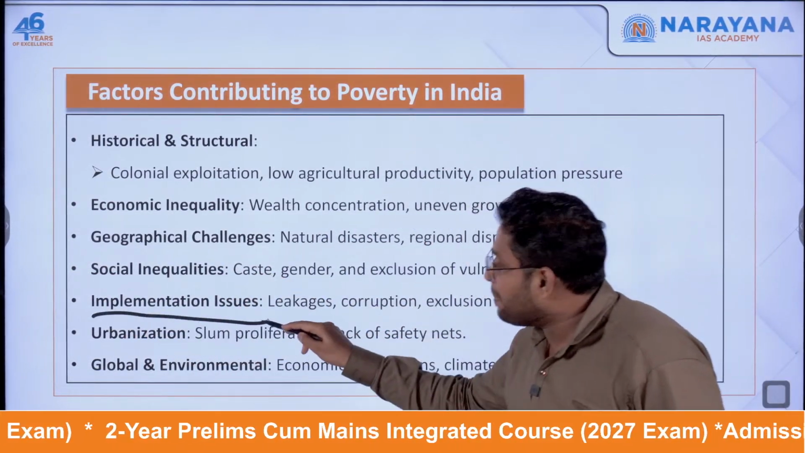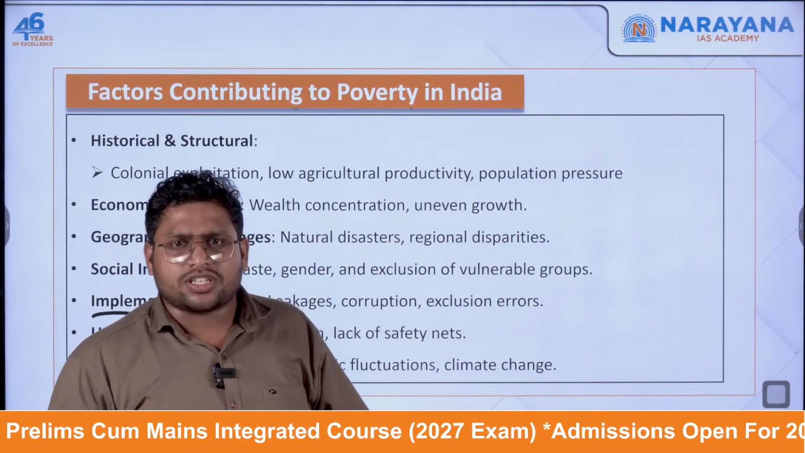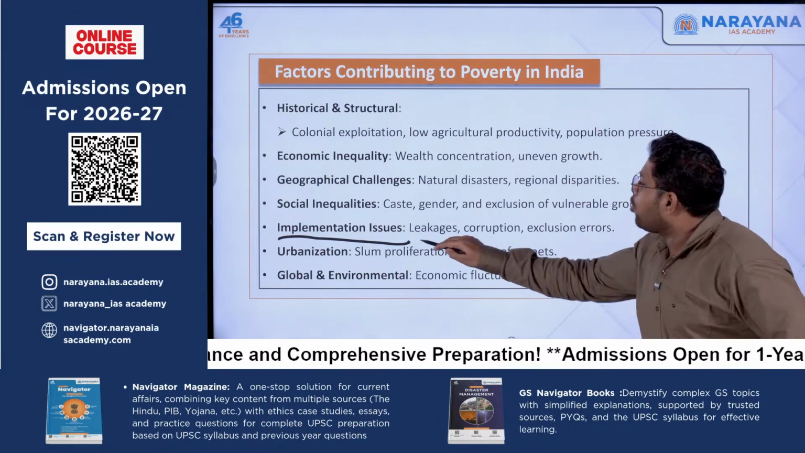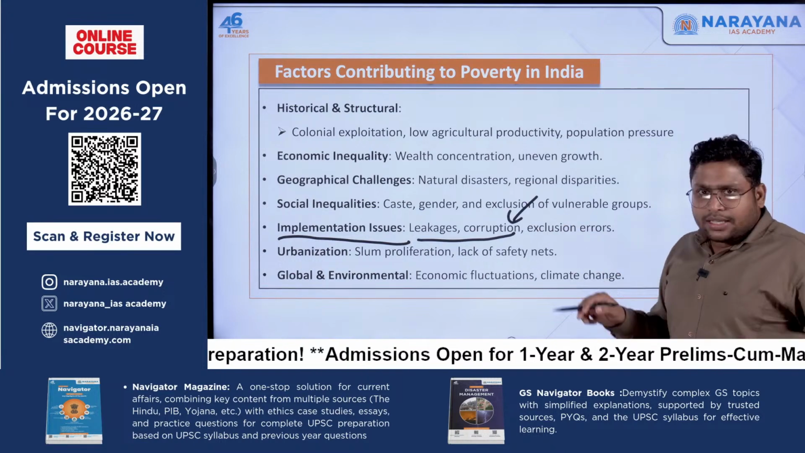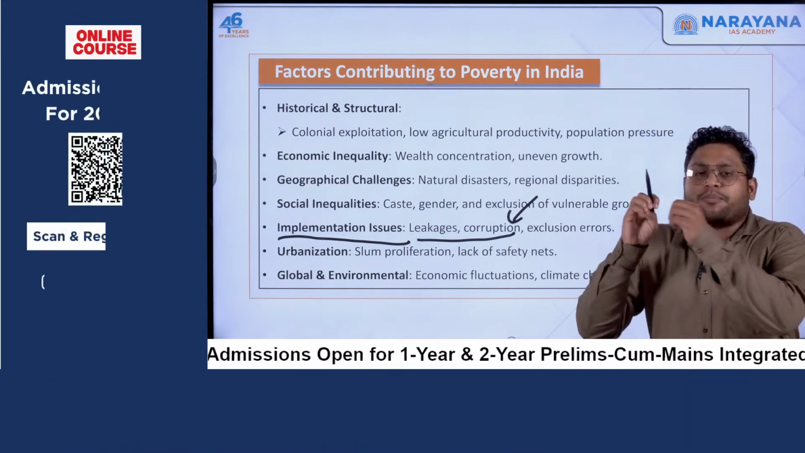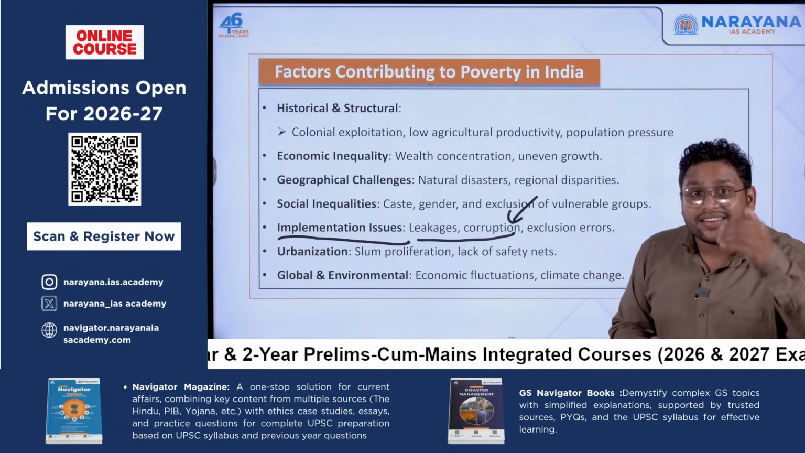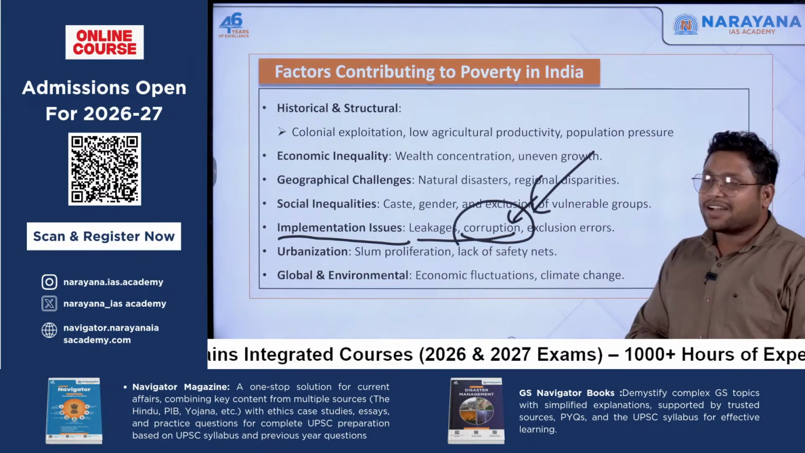Then there are some implementation issues. We have implemented many policies and programs to eradicate poverty, but there is a whole lot of corruption and leakage. Because of corruption, the money that you have put in to eradicate poverty doesn't reach the real person. Rather, it gets transferred to some other person in the form of corruption.